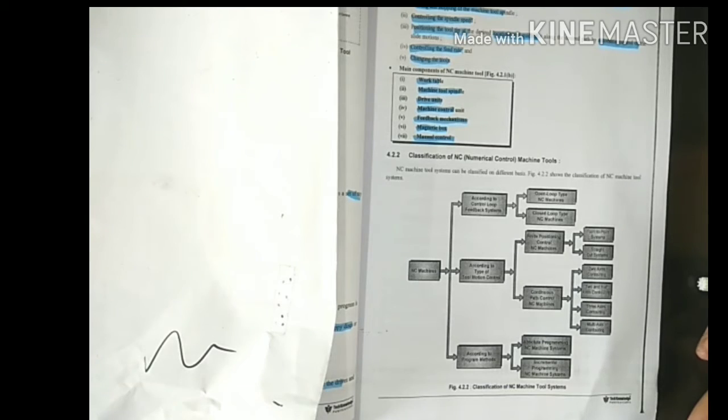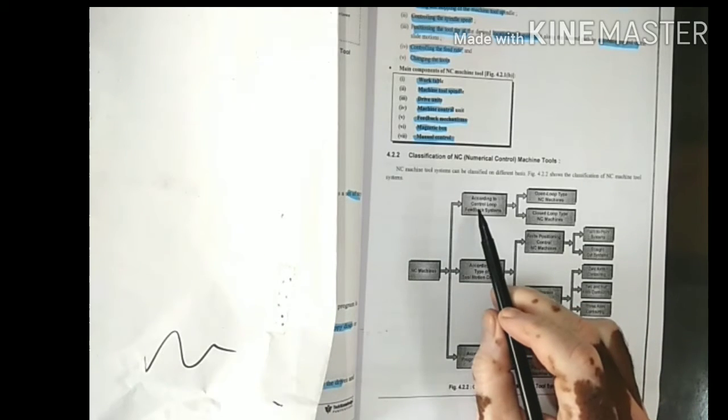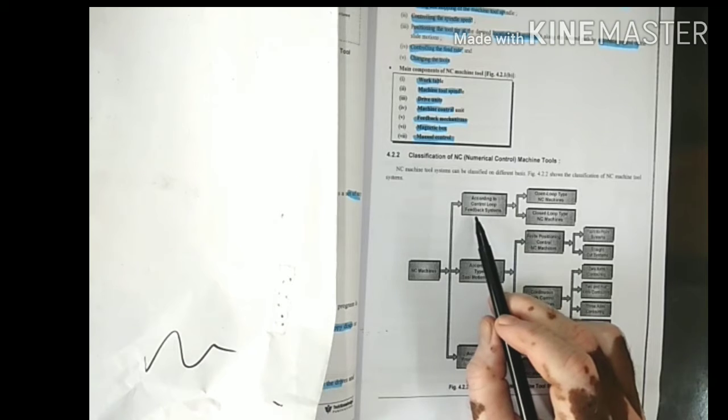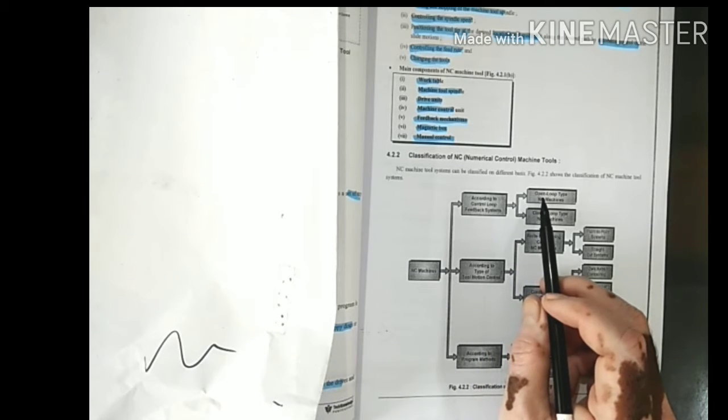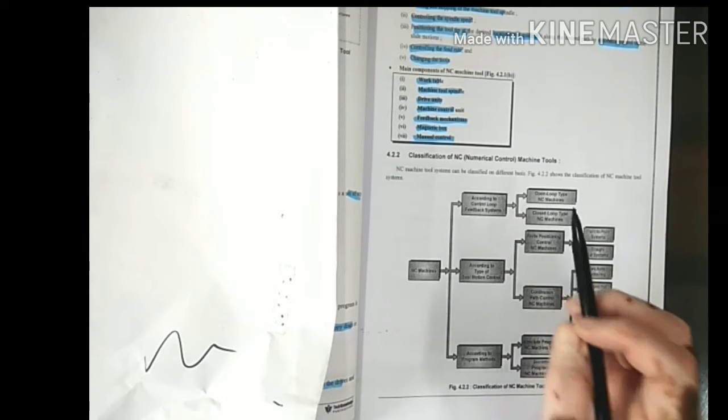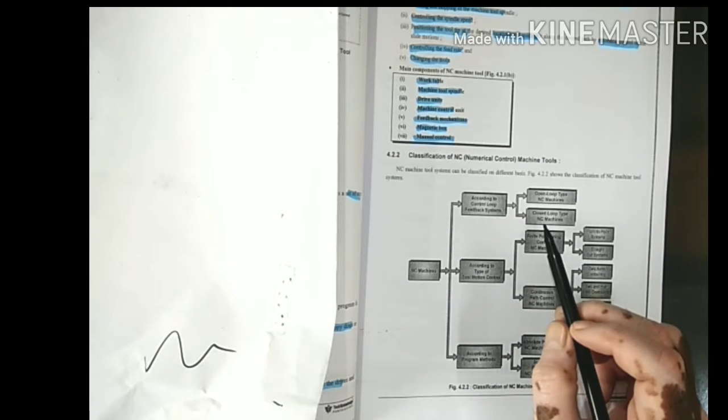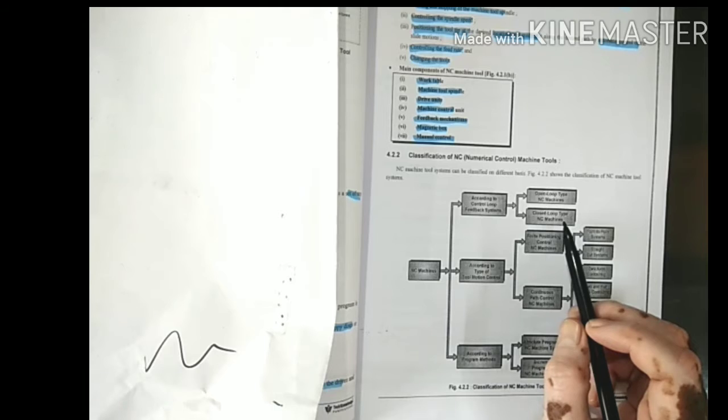Today we will discuss classification of NC, numerical control machine tools. The NC machines can be classified according to control loop feedback system. There are two types, open loop type NC machine and closed loop type NC machine.